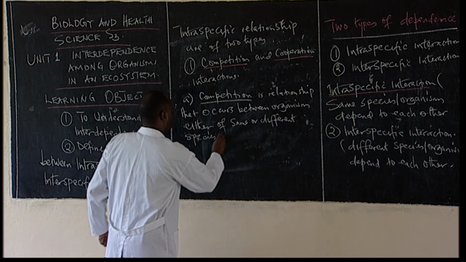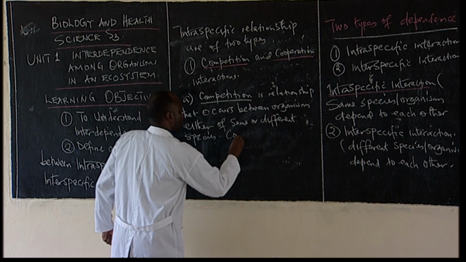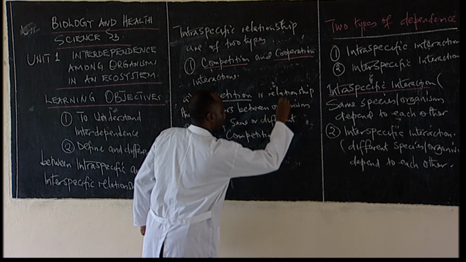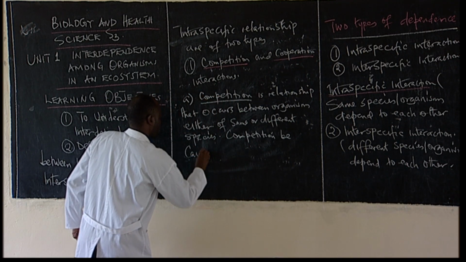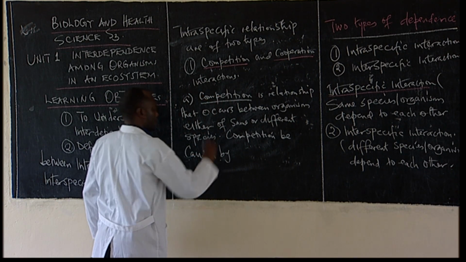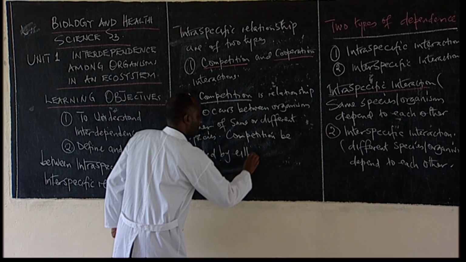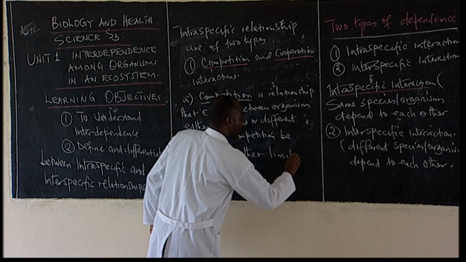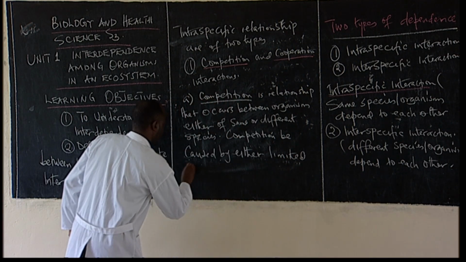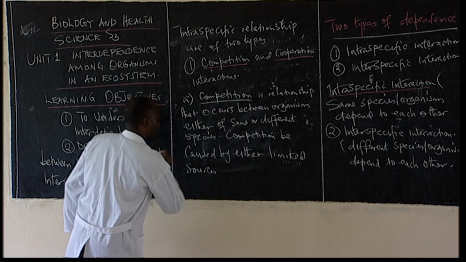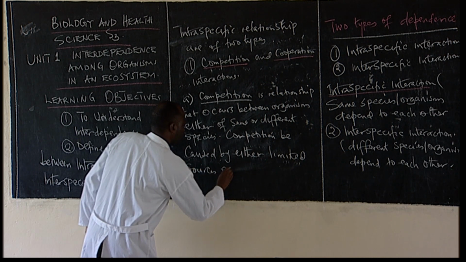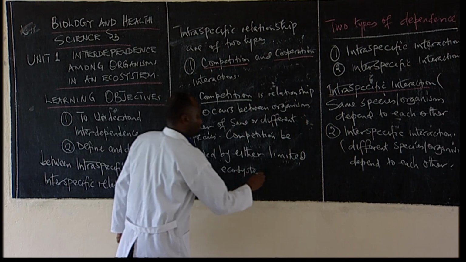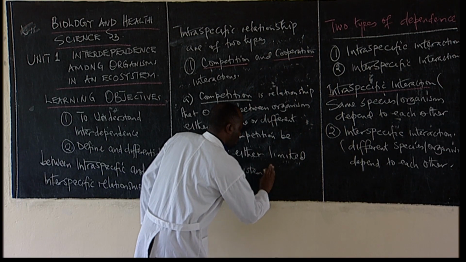What causes competition? A competition can be caused by limited resources in the environment or in the ecosystem. These limited resources include water and food.